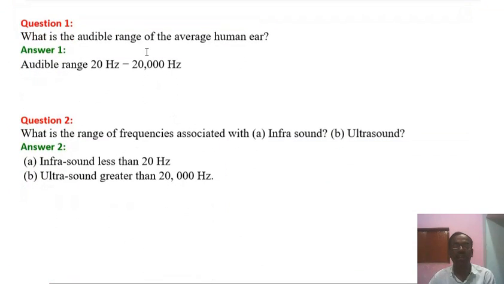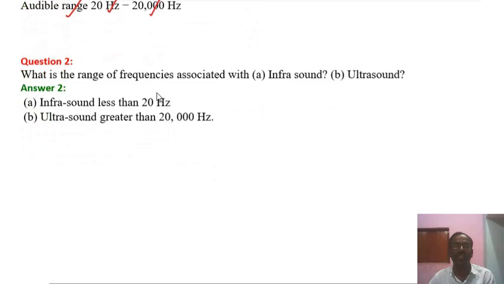What is the audible range of the average human ear? So it is a very easy question. Audible range of the human ear is 20 Hz to 20,000 Hz. Let's see the next question.